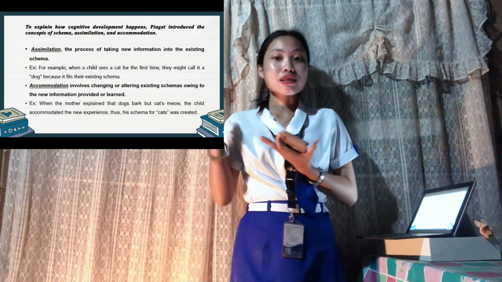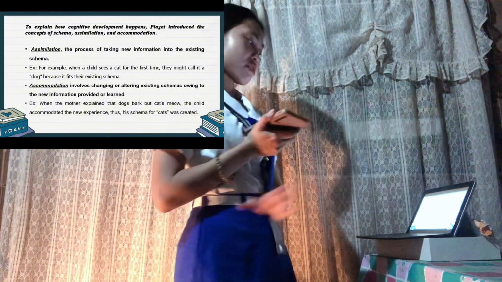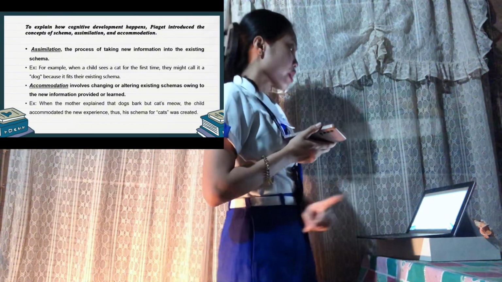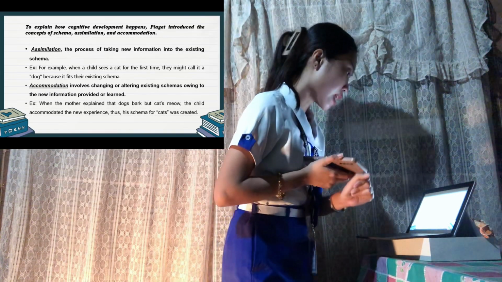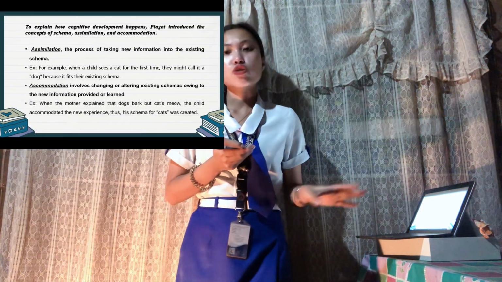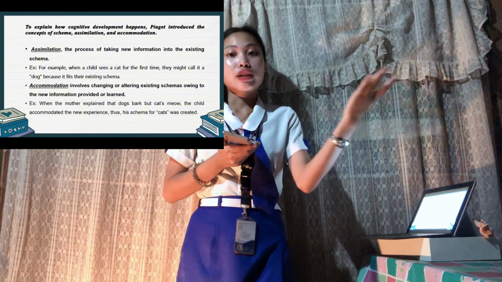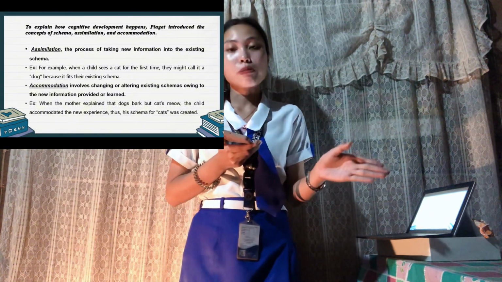So, that was assimilation. Next is accommodation. What is accommodation? Accommodation involves changing or altering existing schemas owing to the new information provided or learned. So, this is when we modify our existing schemas to accommodate new information.